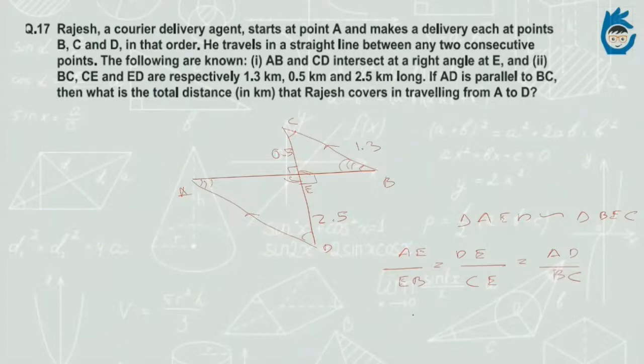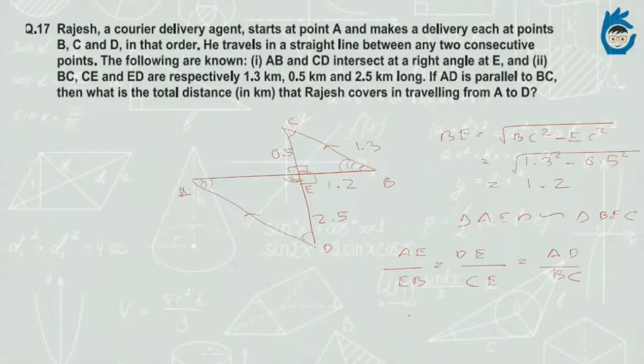Now some of these values are known. So how will we go about it? AE is not known, but EB can be found out since they intersect at right angles. So this can be determined. What will be the value of BE? BE will be under root BC square minus EC square. So this will be 1.3 square minus 0.5 square. This gives us a value of 1.2. So this value is also determined now, 1.2.